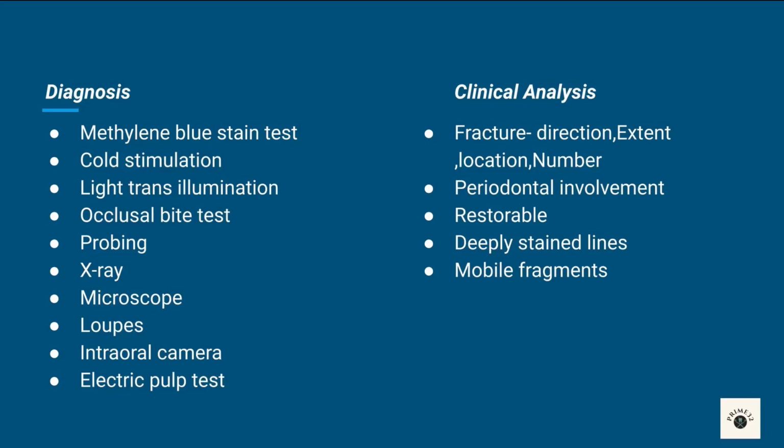If fracture involves periodontal tissues, probing depth is more than 6 mm. Conservative approach should be preferred. Teeth must be restored first. Deeply stained lines indicate fracture is present. Check with a wooden stick; if mobile pieces are there, they should be removed.